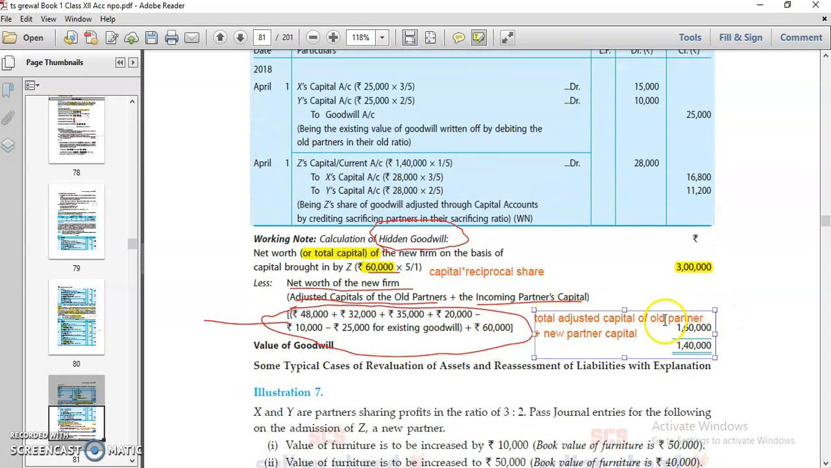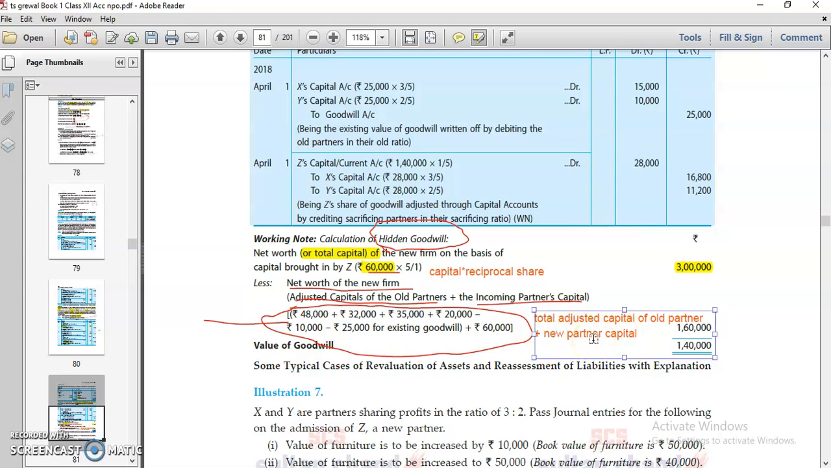Total adjusted capital of old partners. This is your total capital of the firm. What do you have to deduct? Listen carefully: total adjusted capital of old partners plus new partners' capital. It means you have to adjust the new net worth of the new firm. This is your total capital of the new firm on the basis of capital brought by new partners. You have to adjust total adjusted capital of old partners plus new partners' capital.